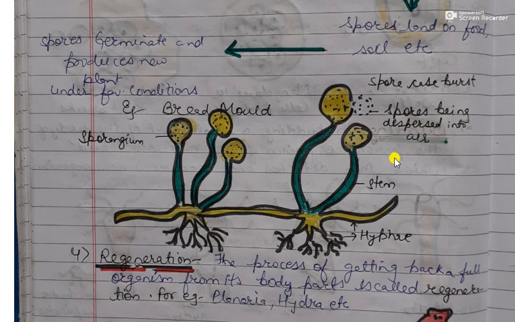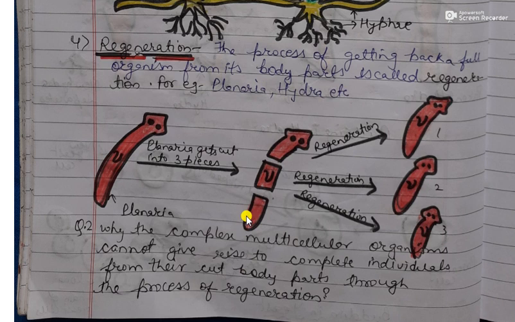So you must have seen that when you keep a piece of bread in a dark and damp area, some fungus will grow over it. That process of production of a new organism is known as spore formation. That fungus is produced due to the germination of spores which are spread into the air. Okay, the next type of asexual reproduction is regeneration.